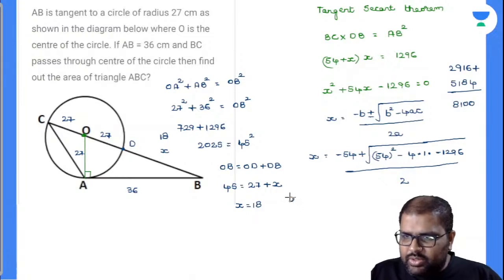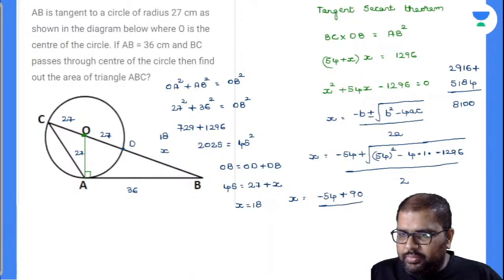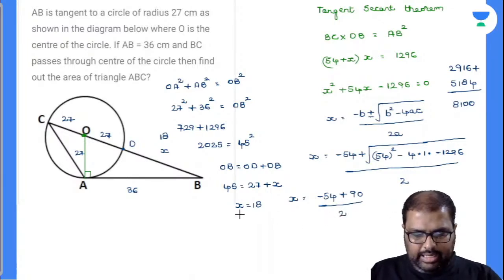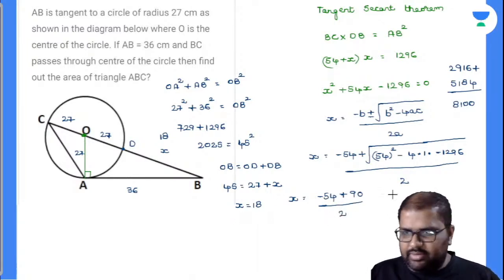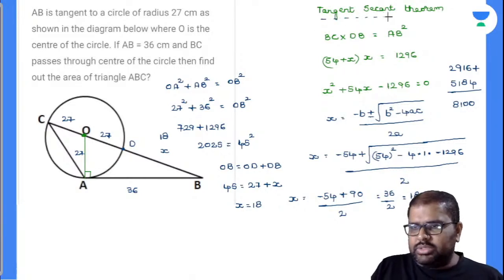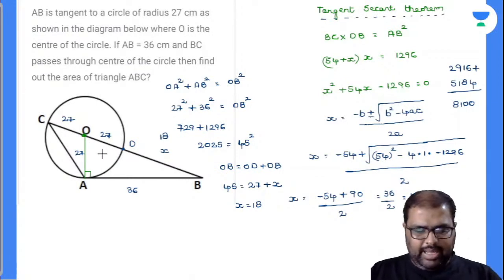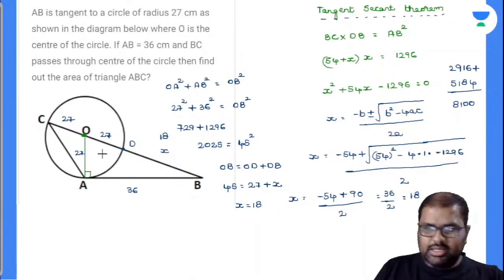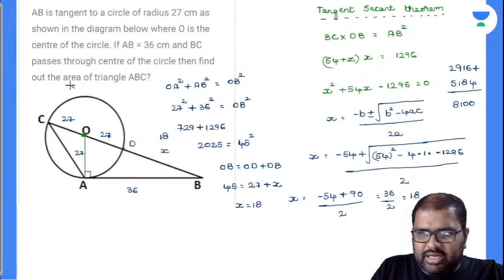So x is equal to minus 54 plus root of 8100, which is 90, divided by 2. So 90 minus 54 is 36 by 2, and 36 by 2 is equal to 18. I got the same answer using the Pythagoras theorem and using the tangent secant theorem. I got my x value as same. Yes, perfectly. Now the point is, you are asked to find out the area of the triangle.